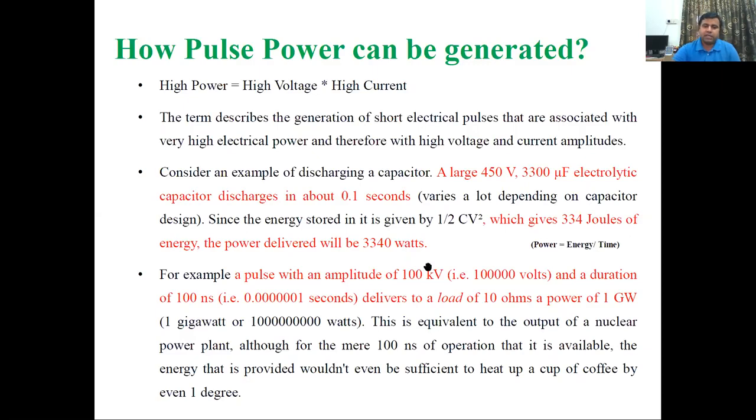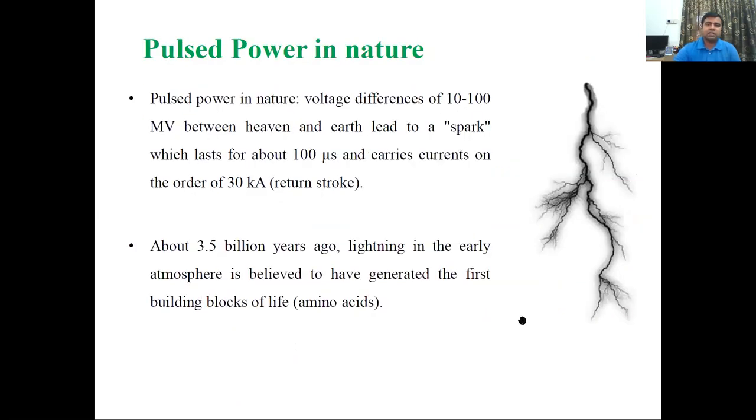Similarly, if we are using 100 kV and the duration is 100 nanosecond, which delivers to a load of 10 ohms, a power of 1 gigawatt can be generated. So this is the basic of how pulse power can be generated.